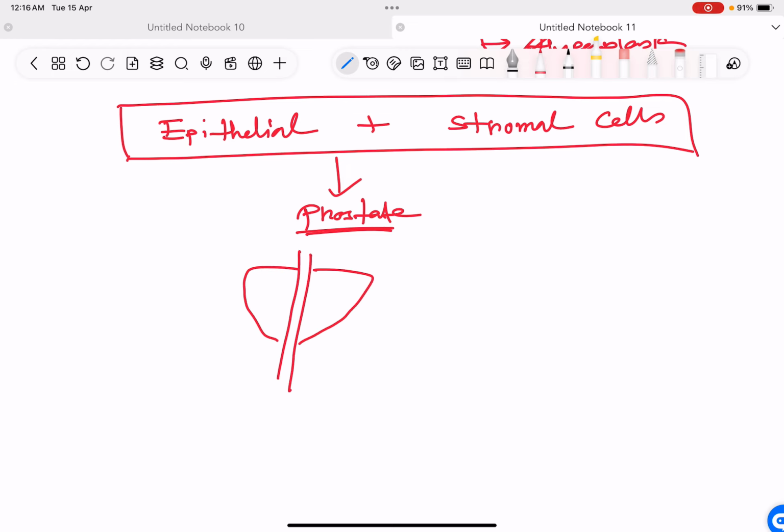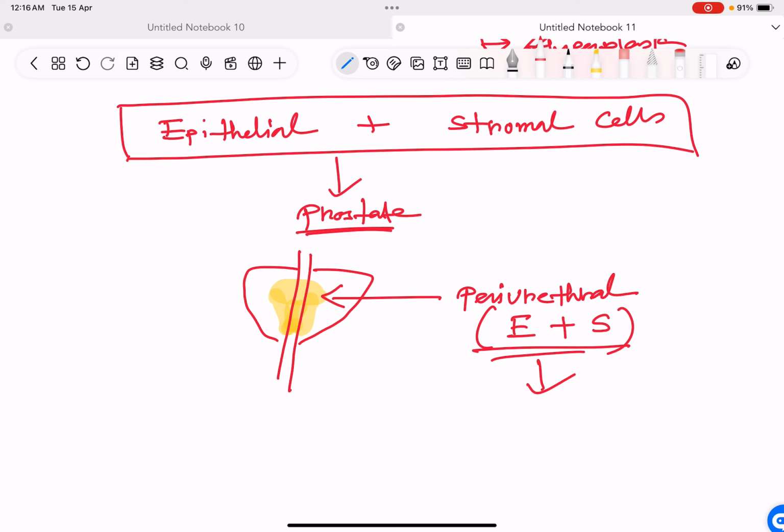This zone, which is around the urethra, this periurethral zone. In this periurethral zone, both epithelium and the stromal cells undergo which thing? Only and only hyperplasia, not hypertrophy.